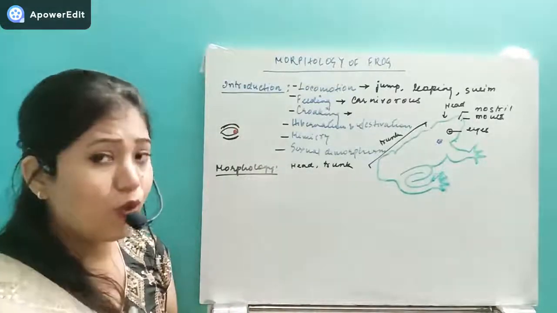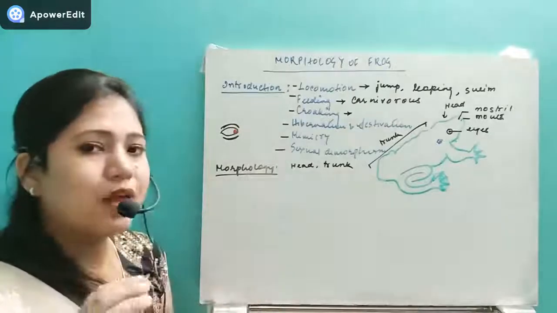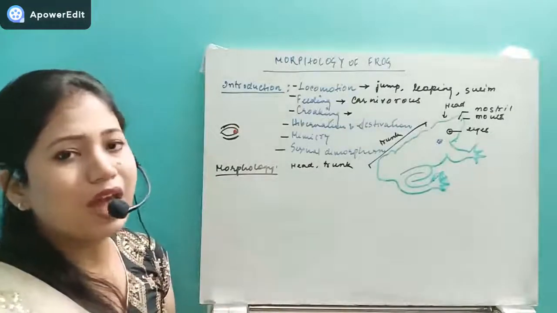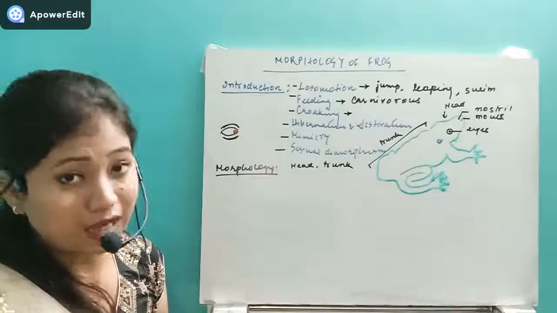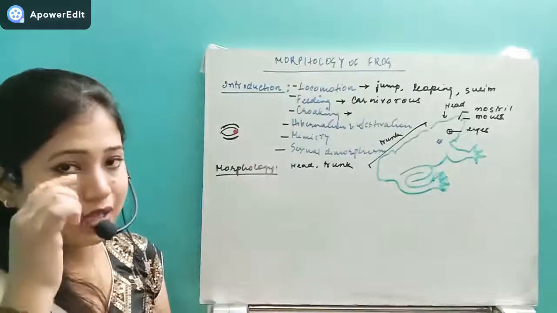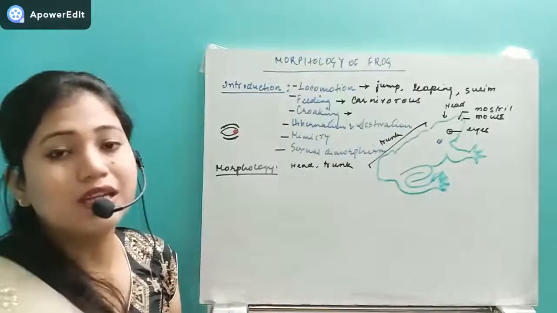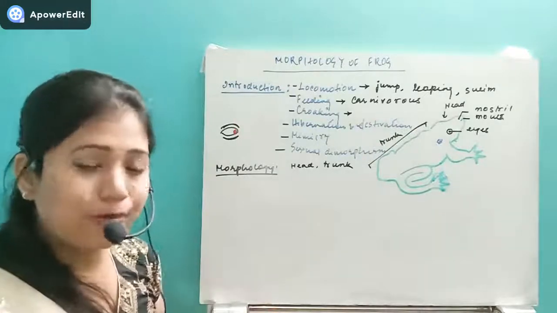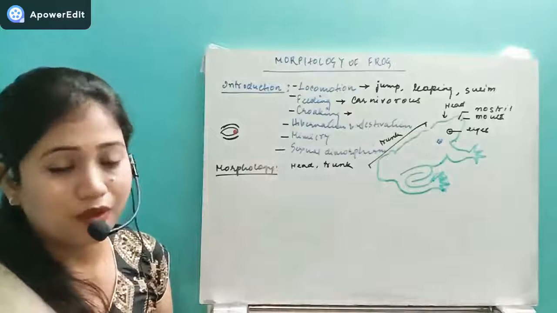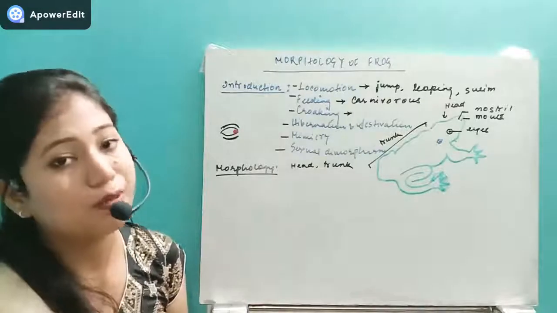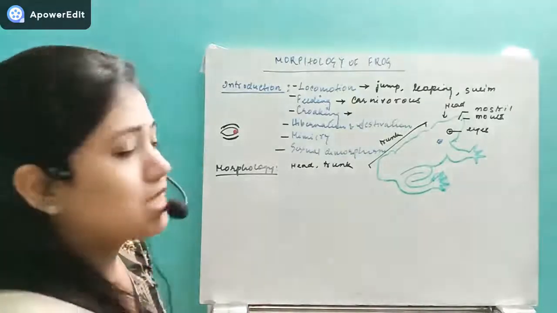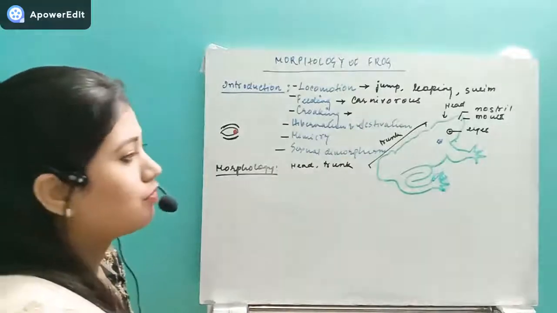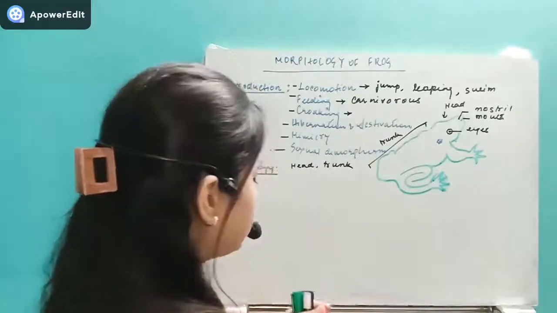The lower eyelid is freely movable and transparent. In our case, our upper eyelid is movable, not the lower eyelid. In the frog, the upper eyelid is immovable, but the lower eyelid is movable. So this is the eye. They have a simple eye.